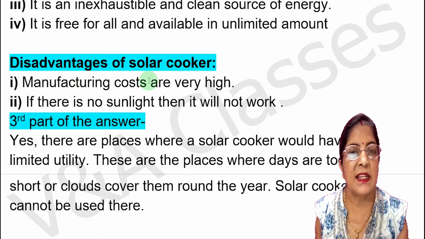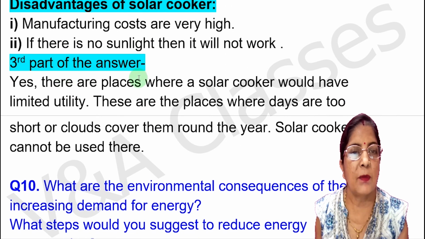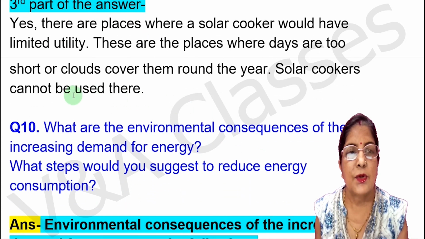Now disadvantages of solar cooker, second part of the answer. First point, manufacturing costs are very high. Second point, if there is no sunlight, then it will not work. Now third part of the answer, yes, there are places where a solar cooker would have limited utility. These are the places where days are too short or clouds cover them round the year. Solar cookers cannot be used there.